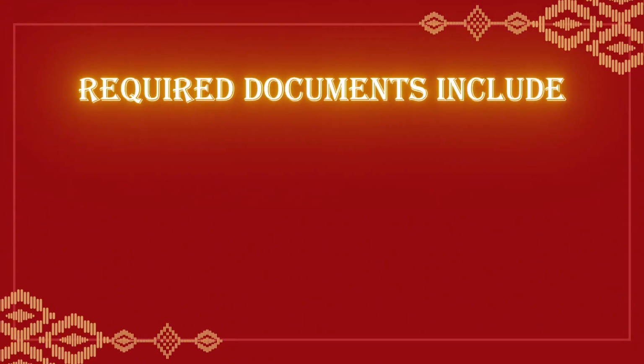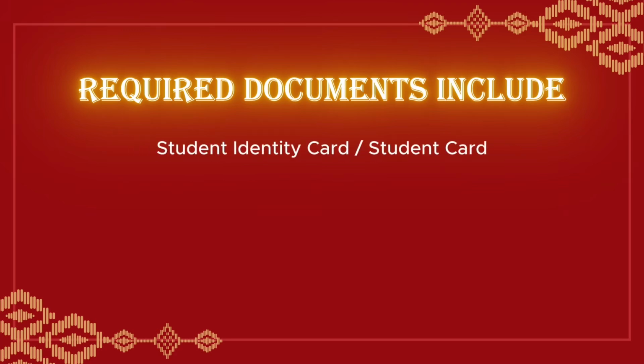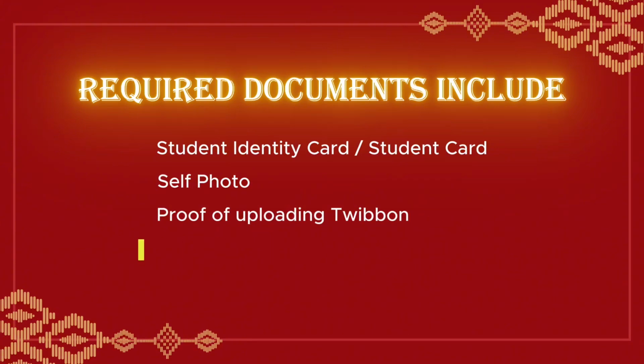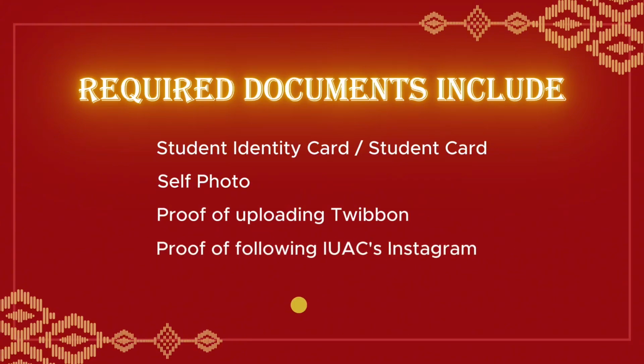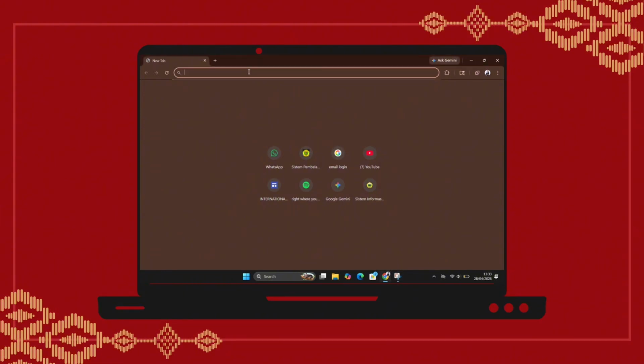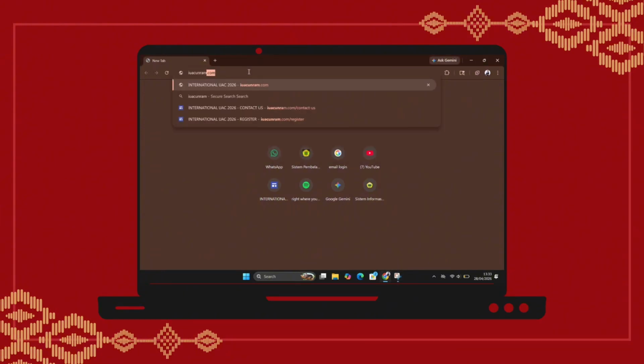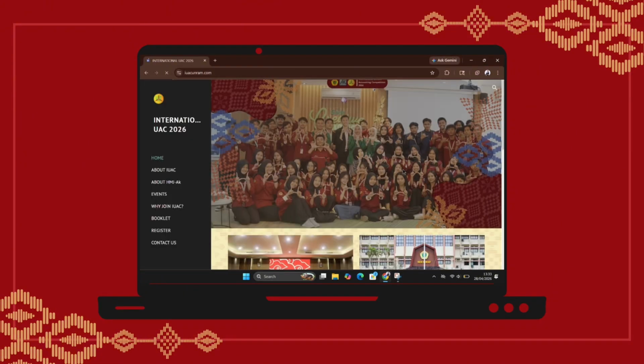Required documents include student identity card or student card, self-photo, proof of uploading to Ibon, proof of following IUAC's Instagram, and proof of following IUAC's TikTok. All these documents must be uploaded in JPG or PNG format. After that, you can access the form on the website page iuacunram.com.